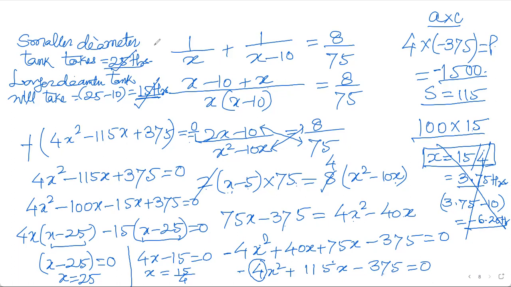The 10th question is again based on two trains, one is an express train and one is a passenger train. Usually the express train takes less time than the passenger train, and the question will go on like that only, as you have done in case of 8, because this time also the distance is the fixed thing, and that is 132 kilometers. The express train from Mysore to Bangalore will take some time and the passenger train is a little bit slower than that. So the average speed of the passenger train will be x kilometer per hour and the average speed of the fast train, which is the express train, is 11 kilometer per hour more.